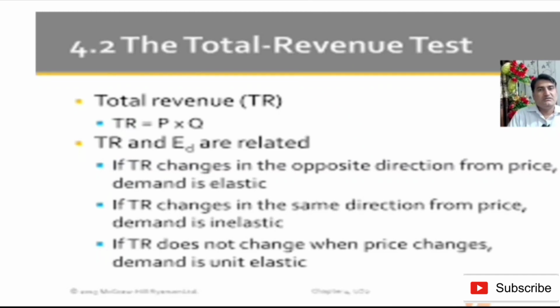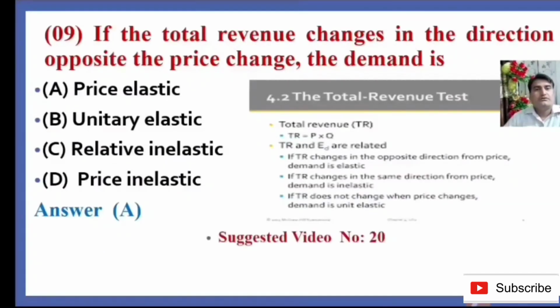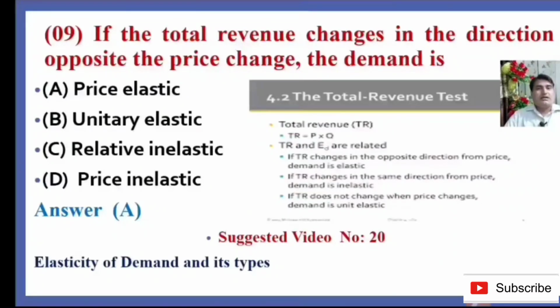And if total revenue changes in the same direction, it means that total revenue increases but the quantity demanded does not change. So total revenue increases with the change in price, but the quantity demanded does not change. So it is inelastic demand, as in the case of salt and medicine. If total revenue does not change when price changes, demand is unit elastic. Option A is the correct answer. Here I would like to suggest my video number 20 that will help you to clear your concept about elasticity of demand and its types in detail.